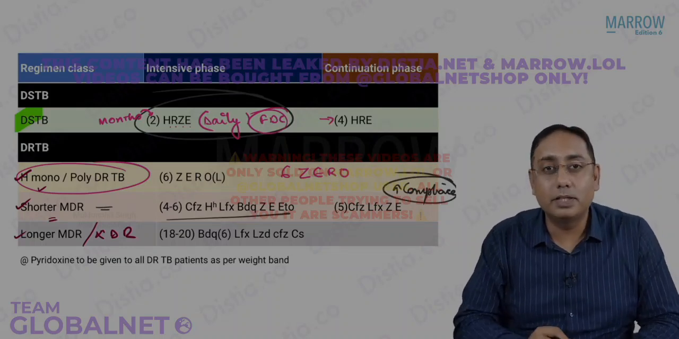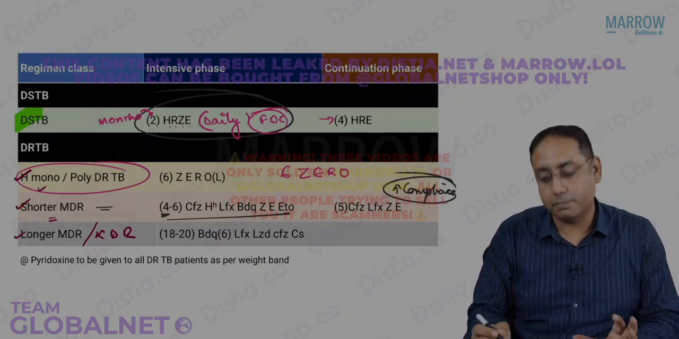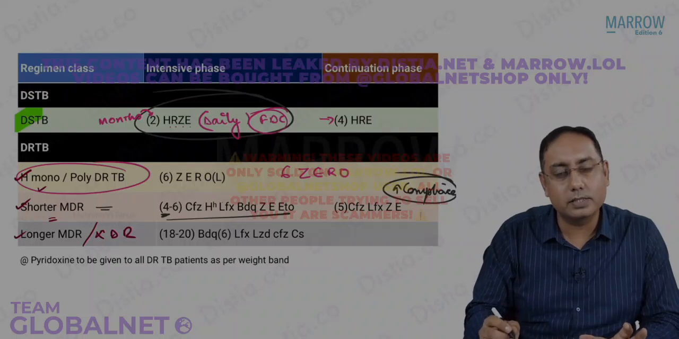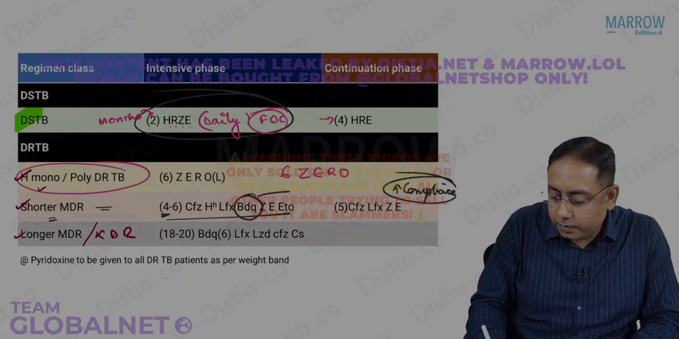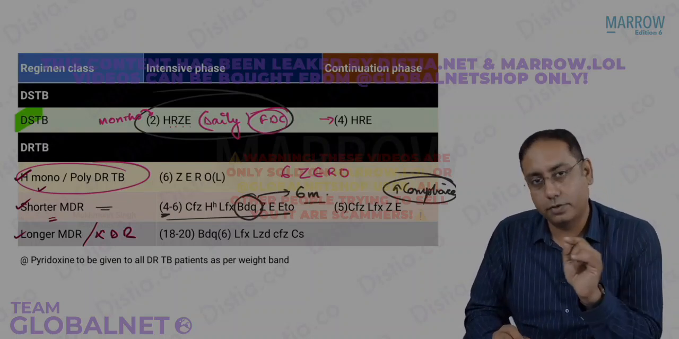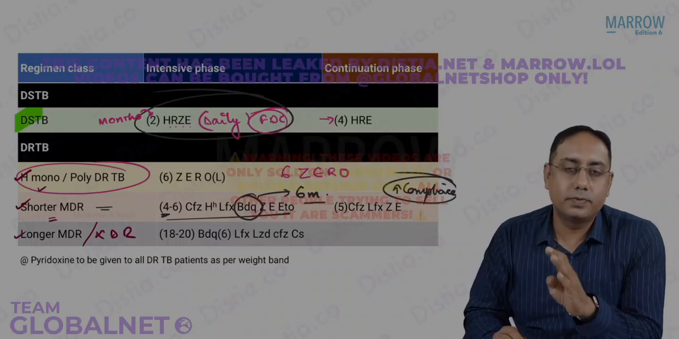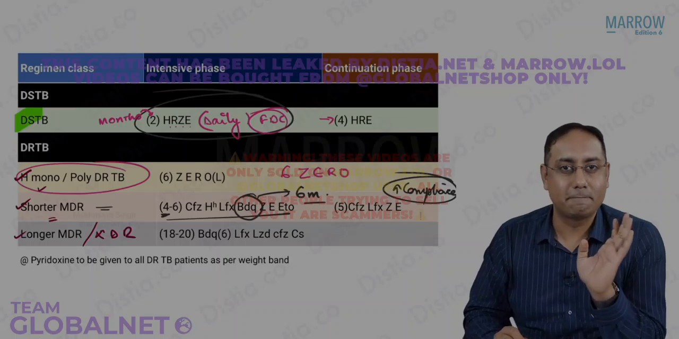So for how much time are we giving the shorter MDR regime? We are giving it for 4 months to 6 months. Please note why I write 4 to 6. Because this can be extended to 6 months. Bedaquiline is always given for 6 months. So total bedaquiline will be given for 6 months. For 4 to 6 months we give the CHOBZ, and for the last 5 months we give the COZY.